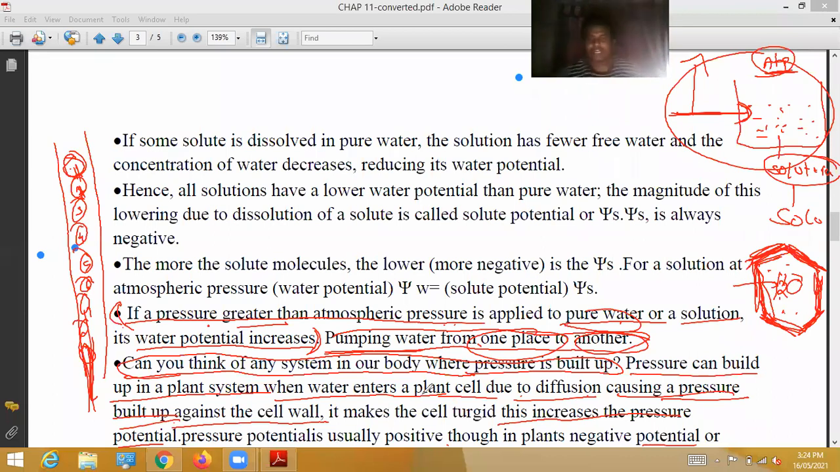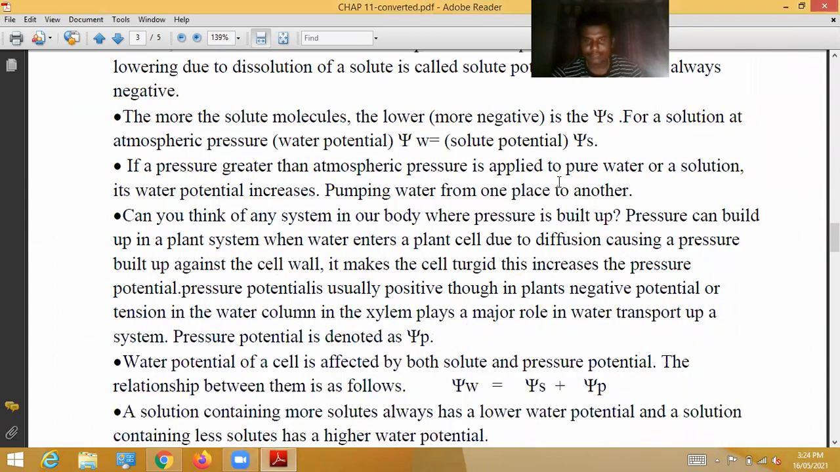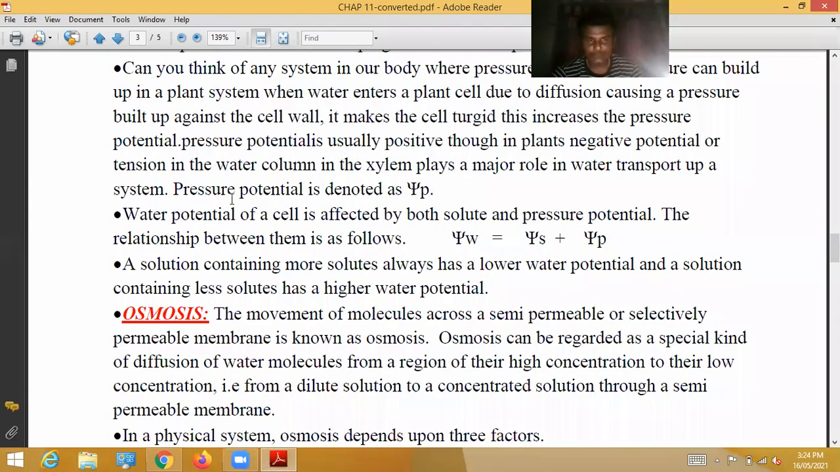So pressure potential is always denoted by psi p. Here see, the pressure potential is denoted as psi p.